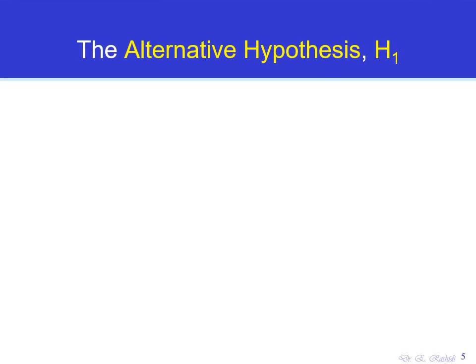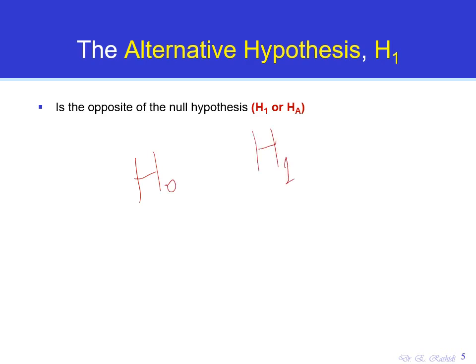Now let's talk about the other hypothesis, which is the alternative hypothesis, H1. The alternative hypothesis is the opposite of the null hypothesis. Remember that in hypothesis testing in statistics, we have two confronting hypotheses. The null hypothesis, which we show by H0, and the alternative hypothesis, which we show by H1 or HA, which stands for alternative. These two hypotheses confront each other, so they are opposite to each other. So the alternative hypothesis is the opposite of the null hypothesis.